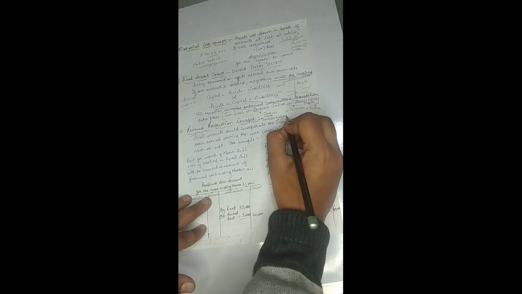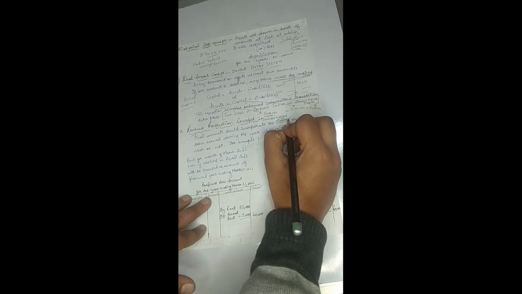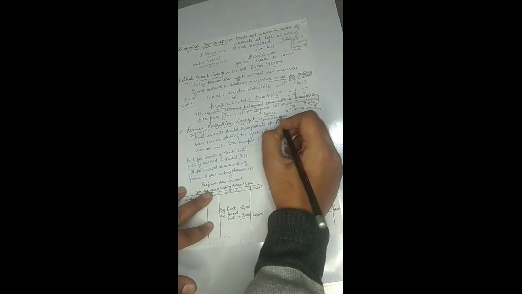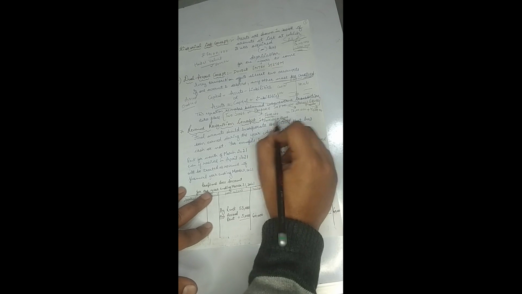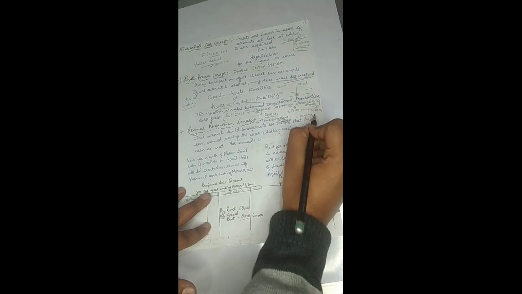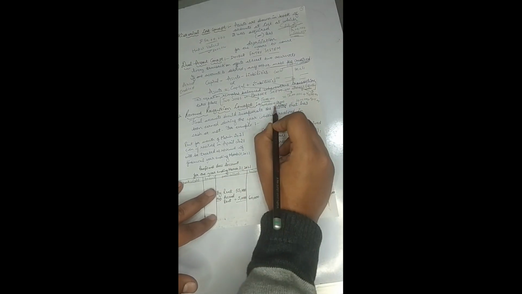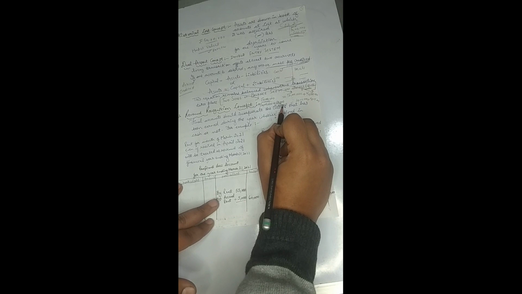On one hand, the stock was increased, but on the other hand, the cash was reduced. So ultimately, this total was nil, and 50 lakh will be equal to this side of liabilities plus capital. So see, this transaction affected two accounts, one of the stock and another of cash, right?